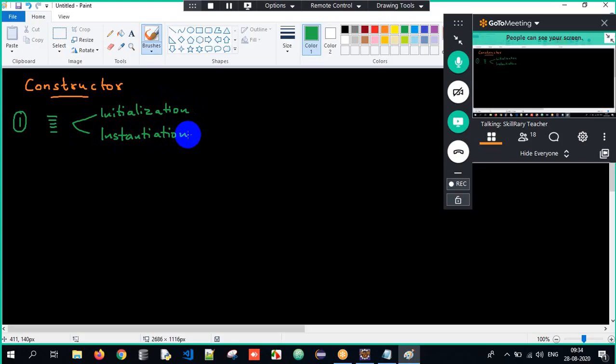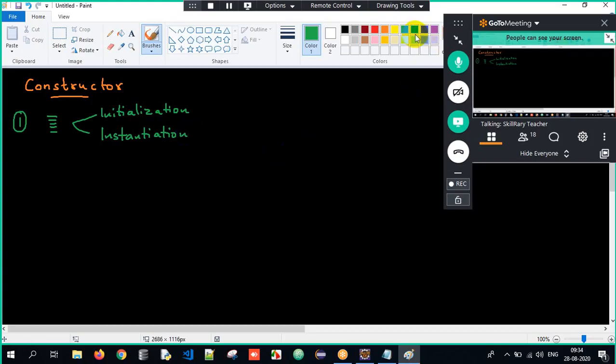We know what initialization is, don't we? This is assigning the values. Initialization means assigning the values, whereas instantiation means object creation. We know how we create an object, right? The technical term we use for object creation is instantiation.